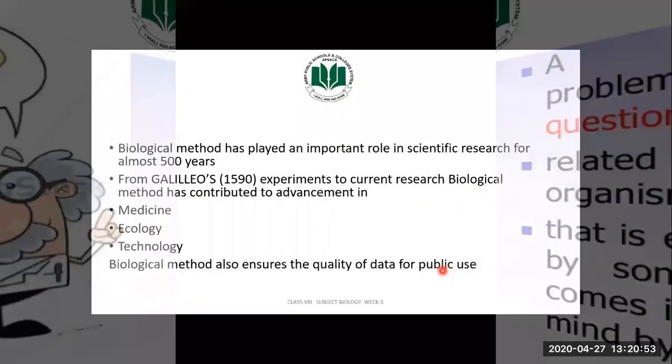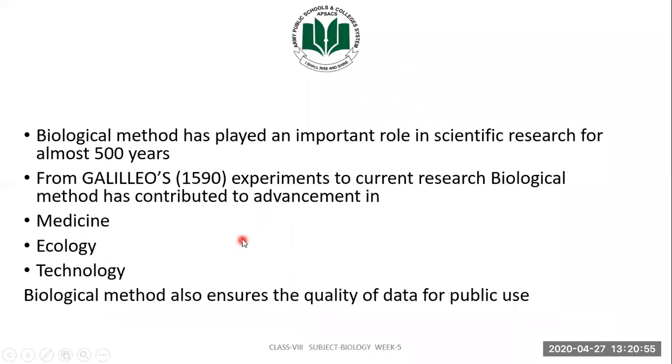Biological method has played an important role in scientific research for almost 500 years, from Galileo's experiments in 1590, back in the 1500s, to the current research. Biological method has contributed to the advancement in medicine, ecology, and technology as well. Biological method also ensures the quality of data for public use.